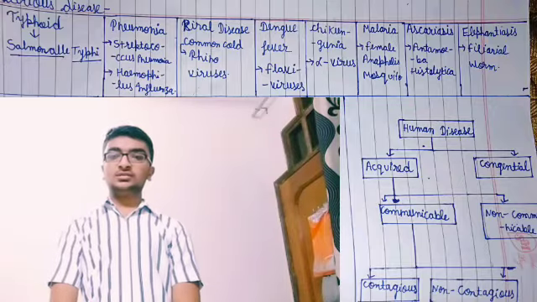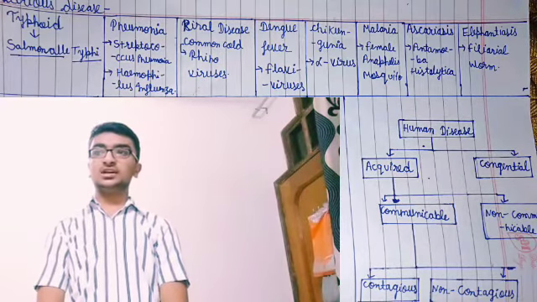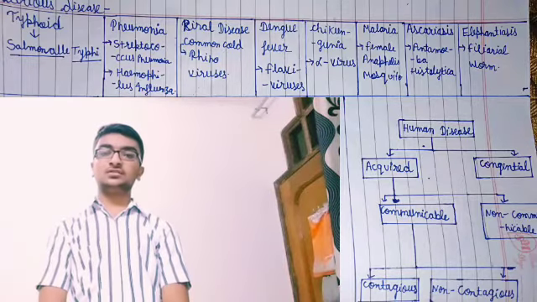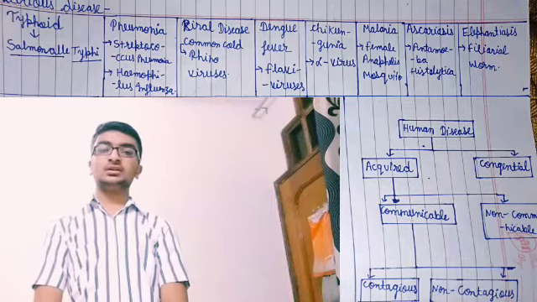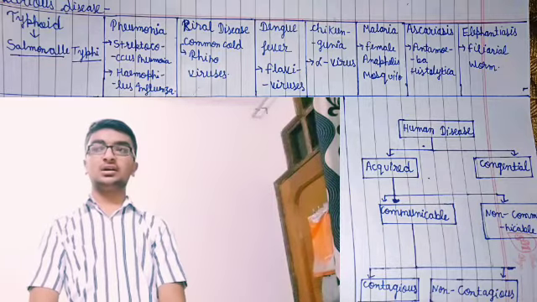So in this video we have discussed the various types of human disease, the differences between sign and symptom, and also the various diseases that occur in humans. I hope all these things are clear to you.